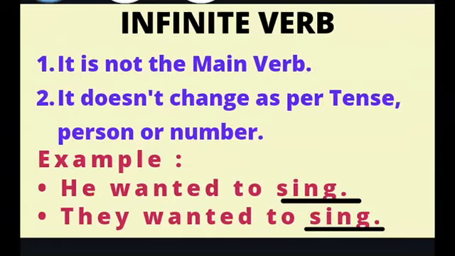Thus, an infinite verb is not the main verb. It doesn't change as per tense, person or number as the finite verb does. As you know, finite verbs change as per tense, person or number. But an infinite verb does not. You can see the example here. He wanted to sing, they wanted to sing. So the verb to sing has not changed in both the cases. Right? Okay. Let's see further.